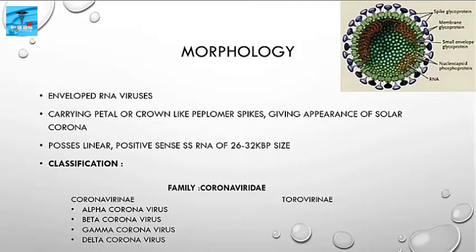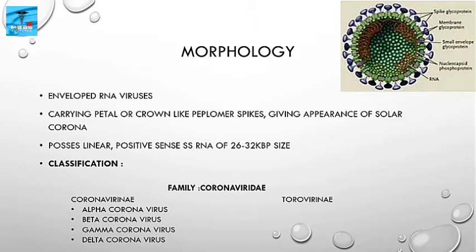Coronavirus. First about its morphology. It is an enveloped RNA virus carrying petal or crown-like peplomer spikes, giving rise to the appearance of a solar corona. It possesses linear, positive-sense, single-stranded RNA of 26 to 32 kbp size.